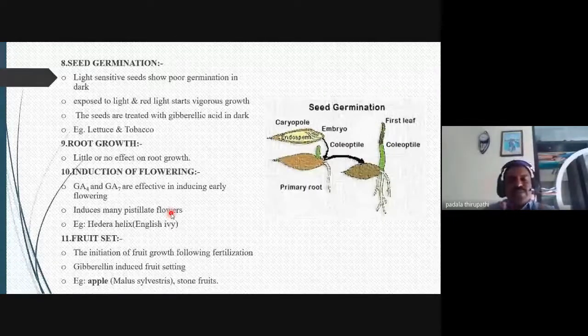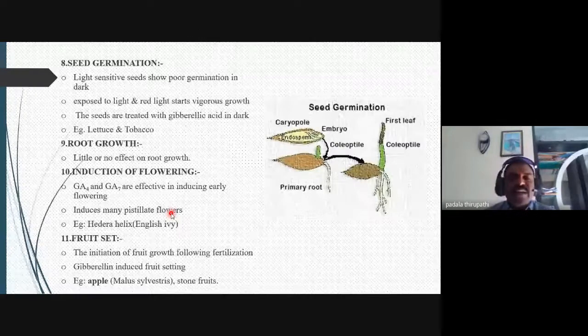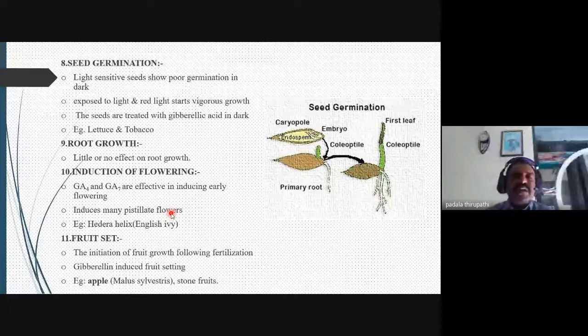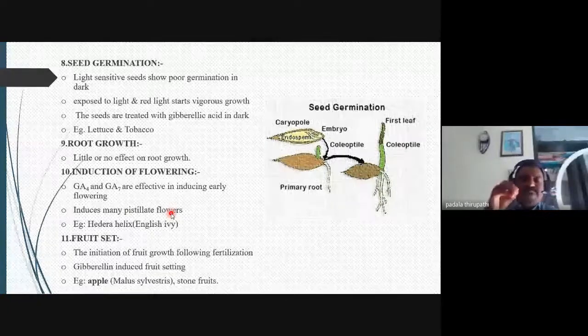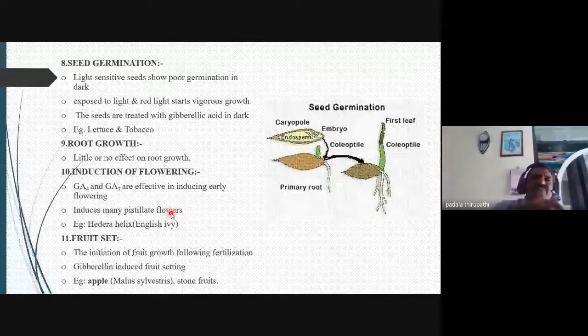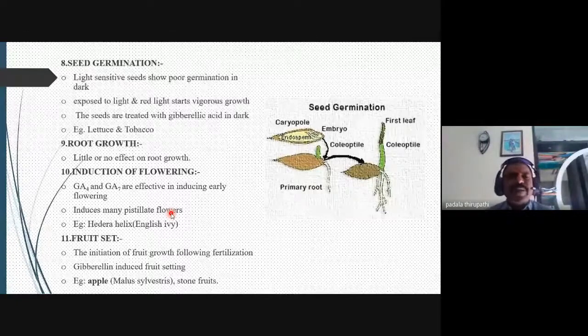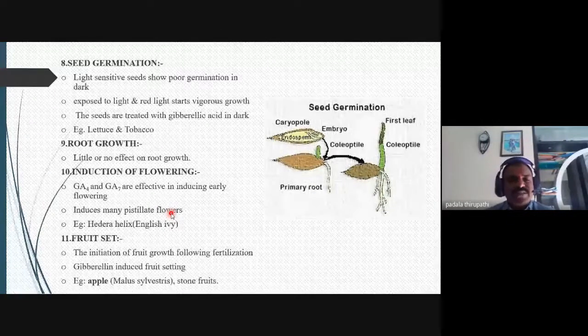Here, this induces many pistillate flowers in Hedera helix, which we commonly call English ivy. Only female flowers are induced. But in the Cucurbitaceae family and other plants, the female flowers are converted into male flowers. So this is the most important mechanism of these gibberellins.